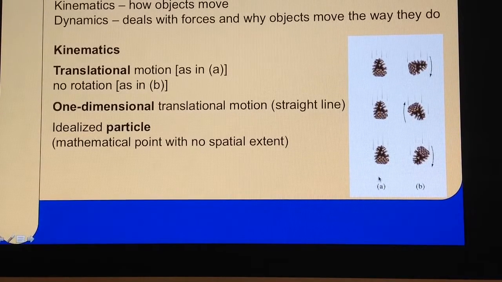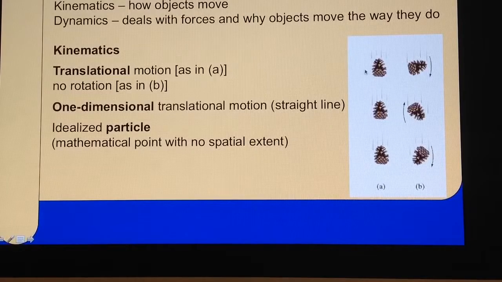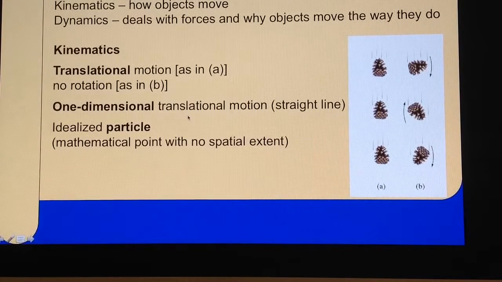Now, this translation can be in 1 dimension, 2 dimensions, or 3 dimensions. Let me simplify it. Again, simplification is our goal now. Let's think about motions that are in 1 dimension, so a straight line. And finally, while this is a complicated object, let me simplify it. Let me think about it as a single particle, as a single point.